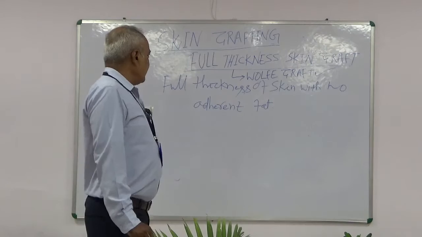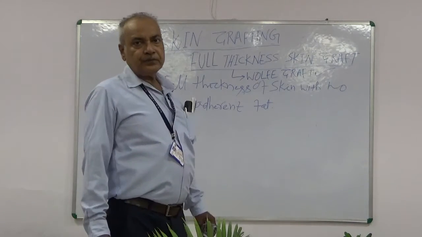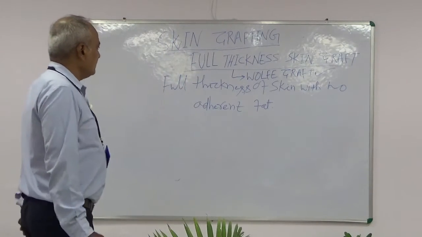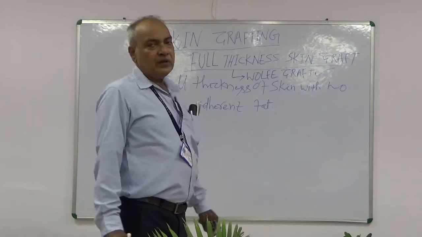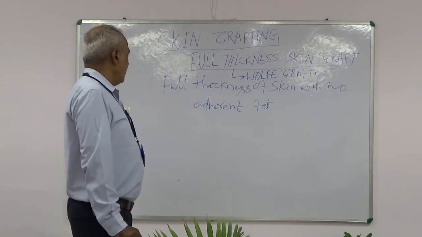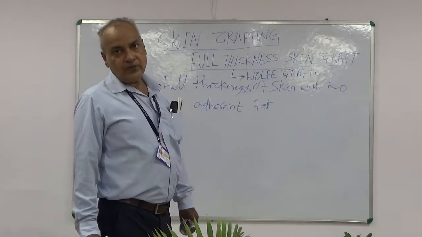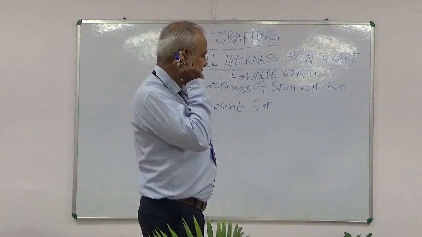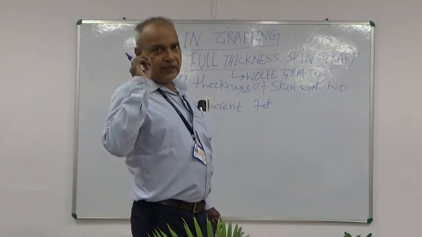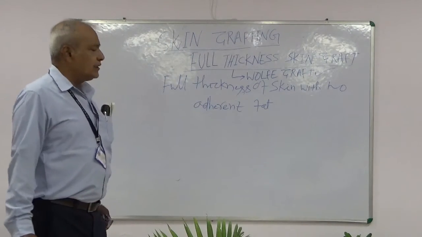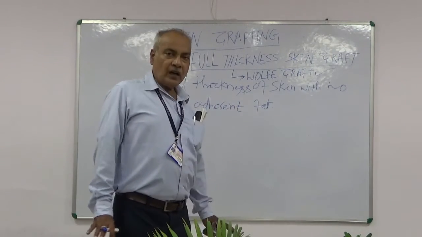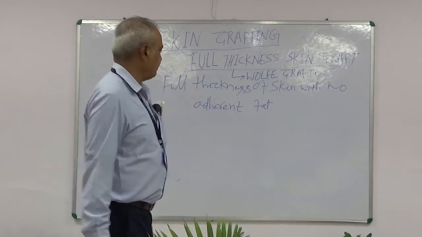So, it is used to repair defect of face, such as excision of rodent ulcer from lower eyelid, where graft is taken from posterior surface of the ear. From here graft is taken and applied over face, full thickness skin graft. It has got no tendency to shrink, and at the same time it retains its color and texture.